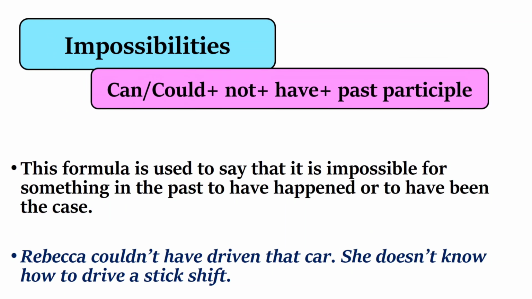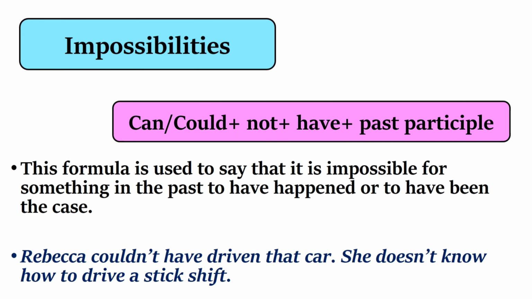This formula is used to say that it is impossible for something in the past to have happened or to have been the case. Can, or, could, plus not, plus have plus past participle. Example: Rebecca couldn't have driven that car. She doesn't know how to drive a stick shift.